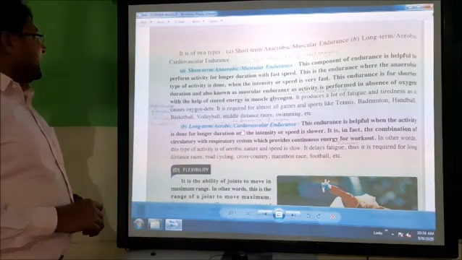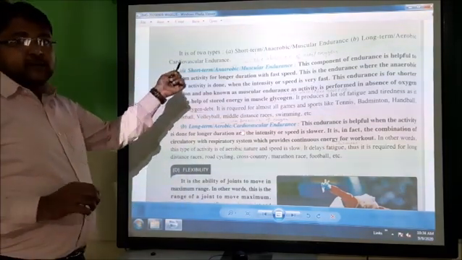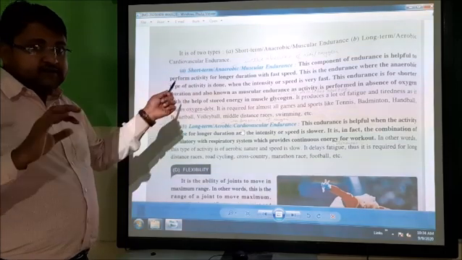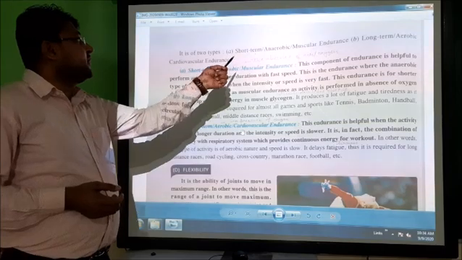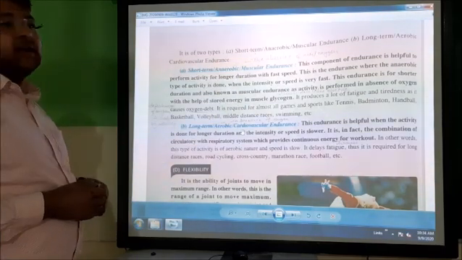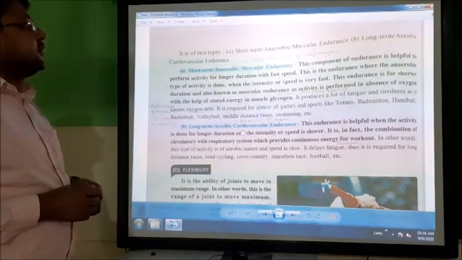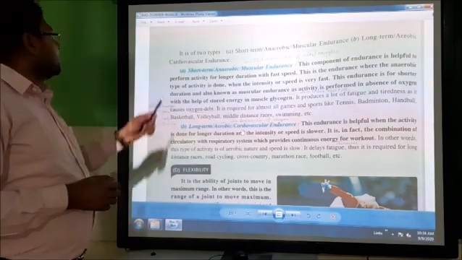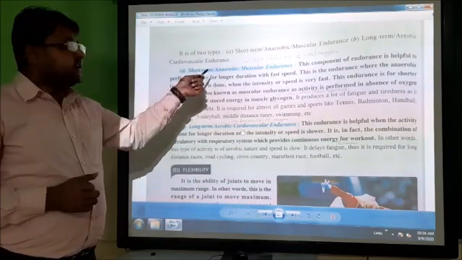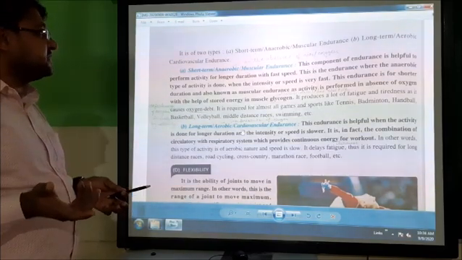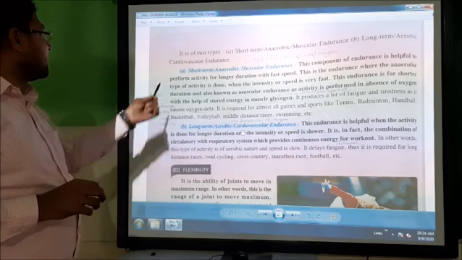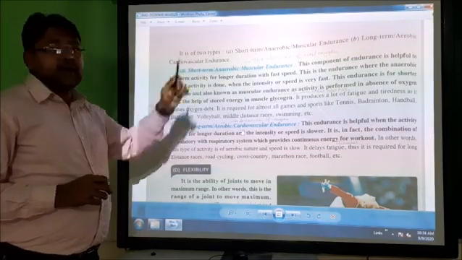Endurance is of two types. First, the short term anaerobic muscular endurance, and second, the long term aerobic cardiovascular endurance.